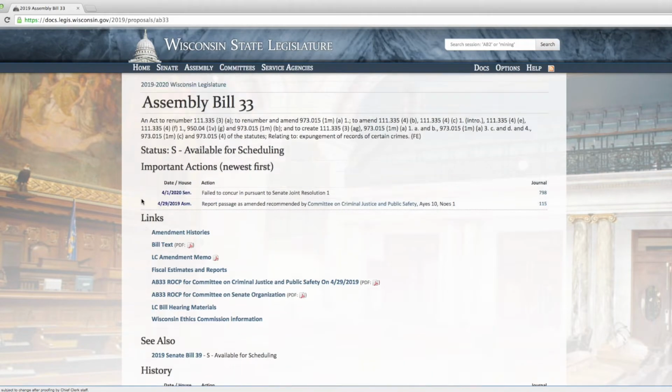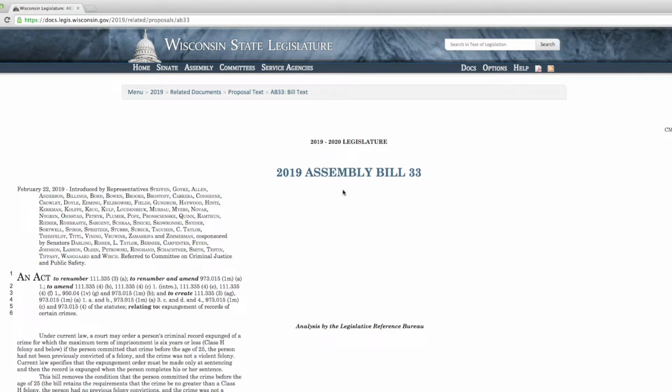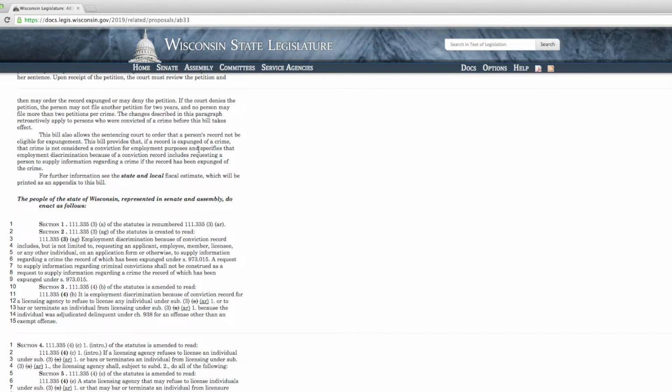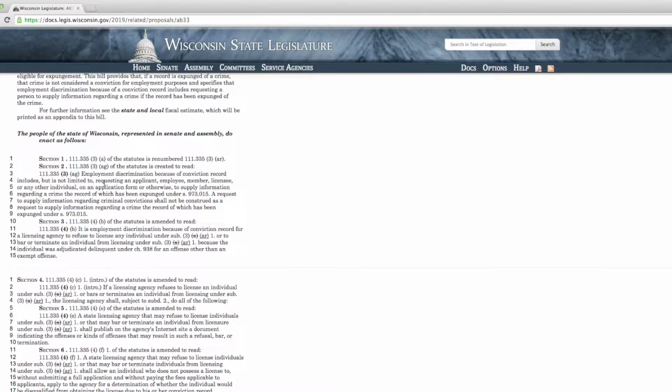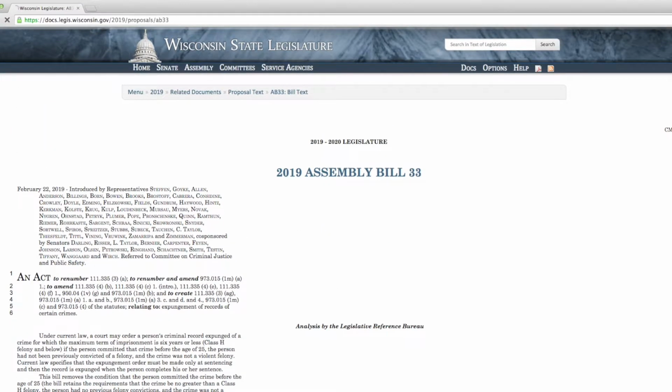Now, if we go back up to the top, there's some more information here that you can get via this website. So first and foremost, what does the bill do? What does it say? Well, here's the text of the bill. This first part is in English, which is called the Legislative Reference Bureau Analysis. So you can see that right there. And then the second part of this document is actually the statutory language, the actual changes, where in state law this bill makes changes.